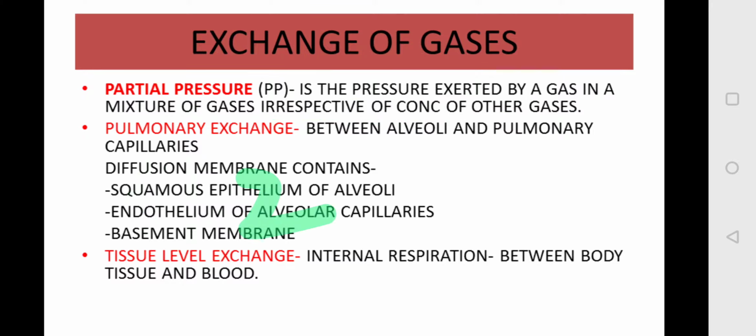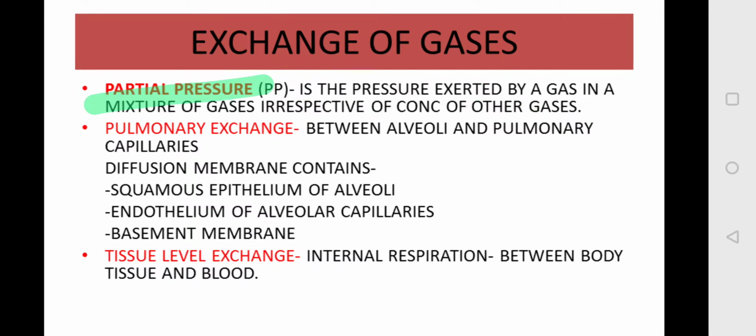We know that in a mixture of gases in our air, there are many gases like carbon dioxide, nitrogen, helium, and oxygen. All the gases exert pressure. A particular gas, suppose oxygen, which creates a pressure in a mixture of all these gases, irrespective of the concentration of other gases, is considered to be a partial pressure.